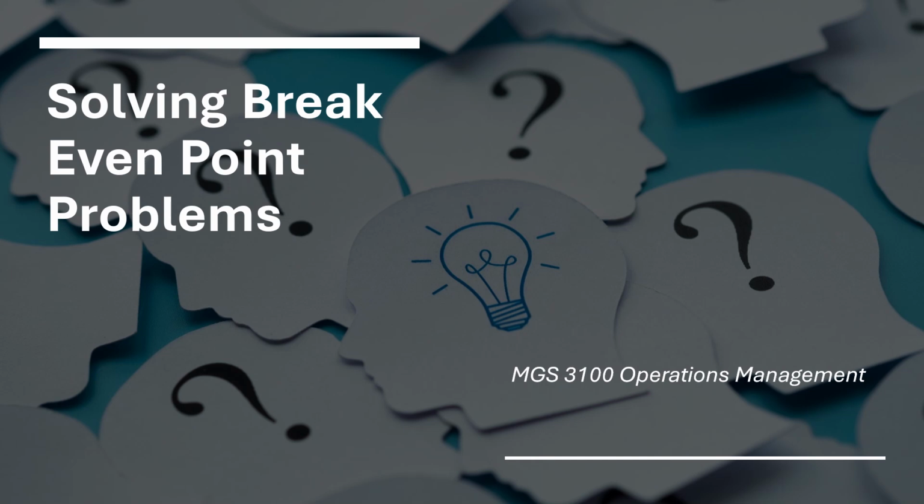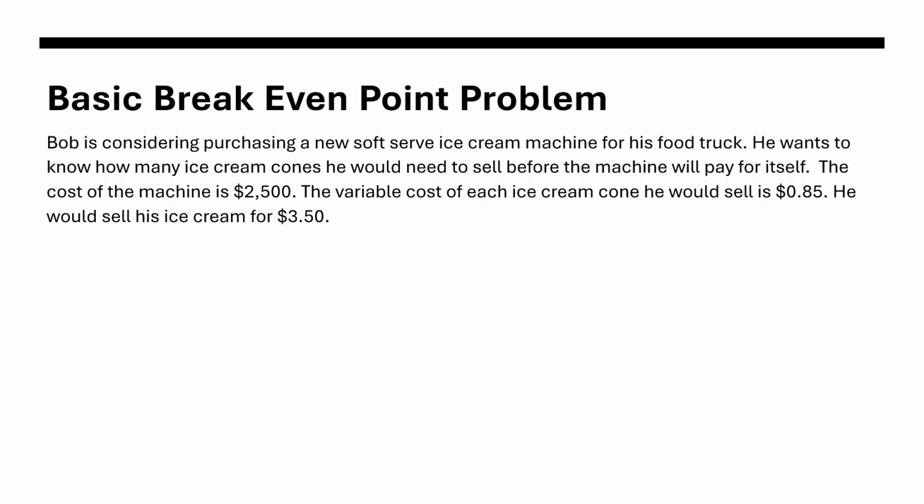A break-even point problem is about purchasing a piece of equipment, how much that machine is going to cost us, and then how much it's going to contribute to our operation over time. So how long is that machine going to take to pay for itself? We can do that with an individual machine, or we can use it if we're going to compare two machines. So let's take a look here.